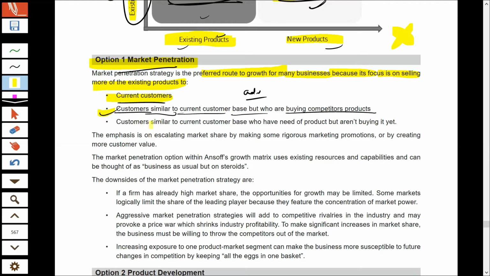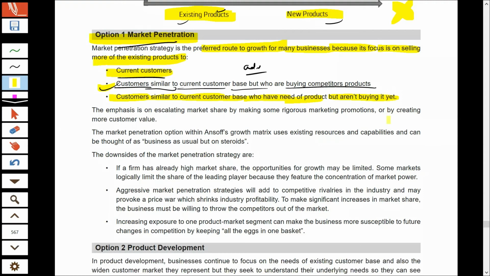And the third thing is the customers similar to the current customer base who have the need but are not buying products. They are not buying your product, and they're also not buying your competitors' product. So you can try to activate their need and persuade them to try your product at least once. That way you can add them to your customer portfolio. These are the three methods in which you can go for market penetration.